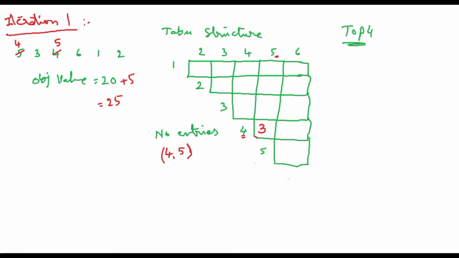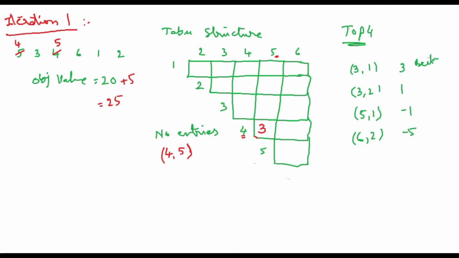So the top 4 solutions are like this: for example, if movement 3, 1 is giving the result 3, and 3, 2 is giving the result 1, and 5, 1 is giving the result -1, and 6, 2 is giving the result -5. So please understand, these are the improvements in the objective value. So this is my best result now.